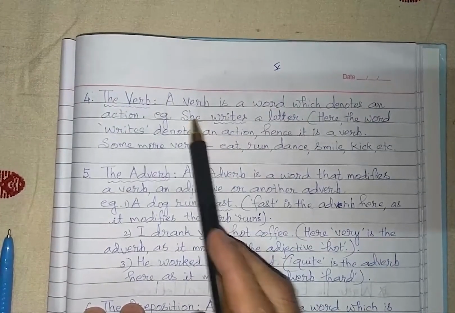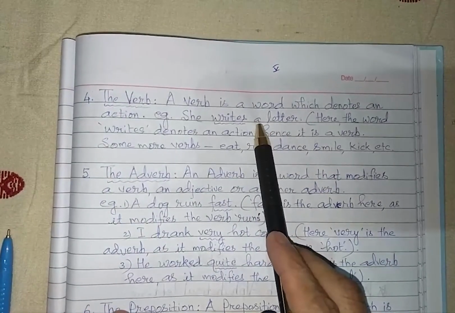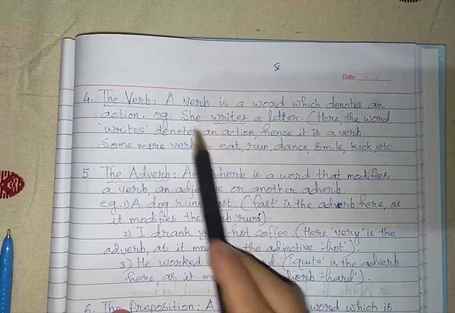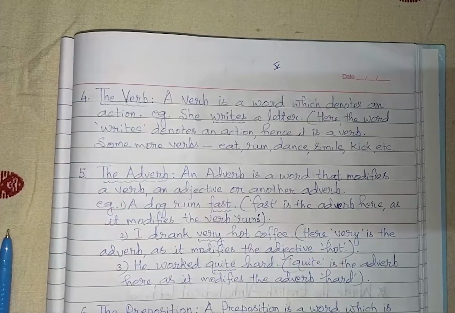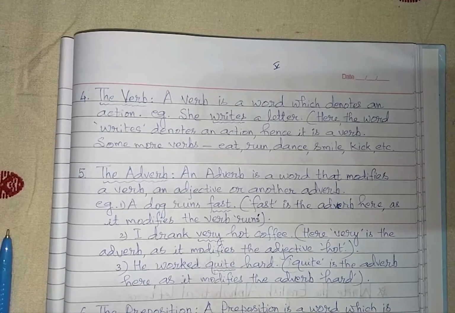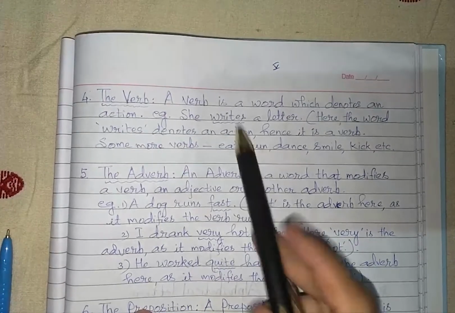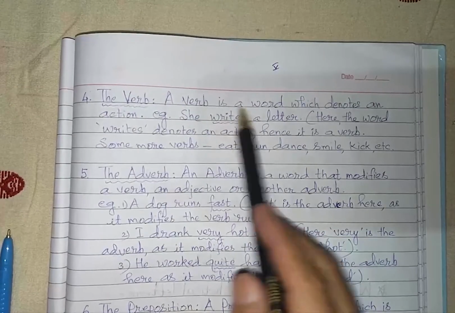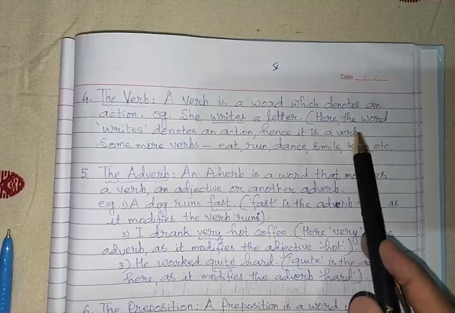She is a pronoun. A is a determiner, or it is an article, and letter is again a noun. But here you see this word which is underlined, writes. When you hear the word writes, it gives you some information, some idea about some action being performed, कुछ काम करने का आइडिया देता है. तो ऐसा वर्ड लोगों को हम लोग वर्ब बोलता है. So here writes is the verb. Here the word writes denotes an action, hence it is a verb.